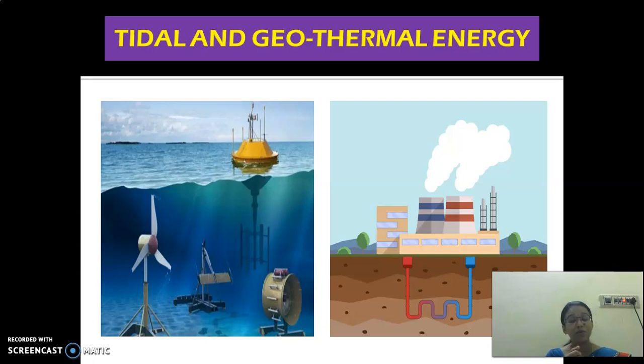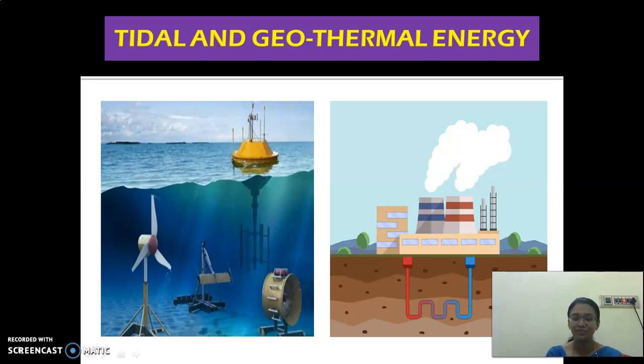So these are some of the processes by which electricity is produced. What is the first one, children? Coal. Second one? Hydropower. Yes. Coal, then hydro, geothermal, nuclear power plant, solar, windmill, and then tidal. So these are all the sources of electricity. But the main sources are water, coal and nuclear power plant.